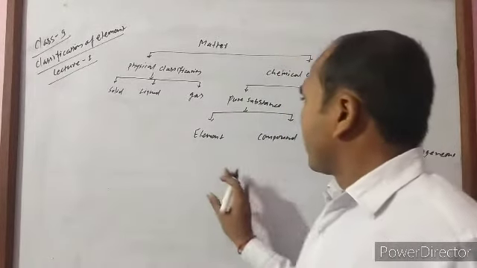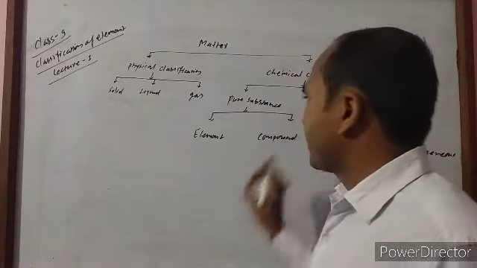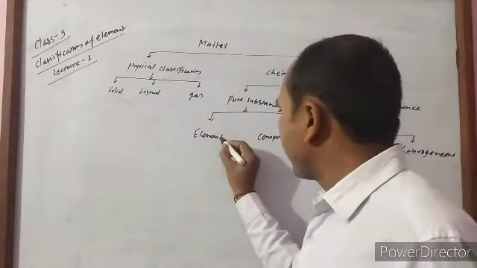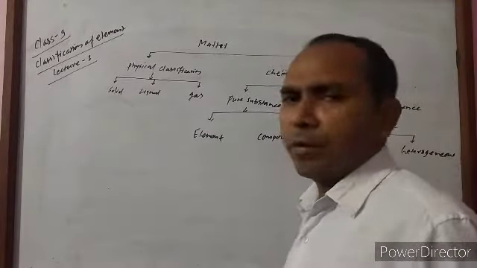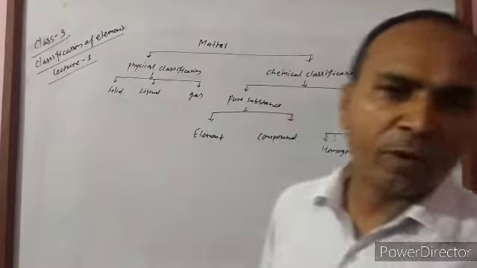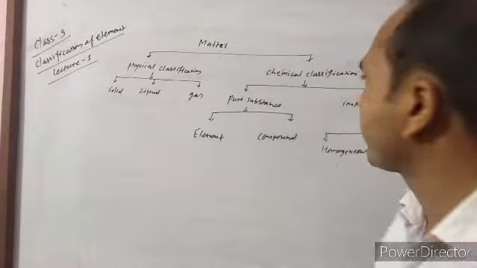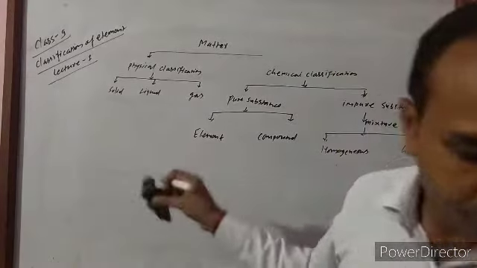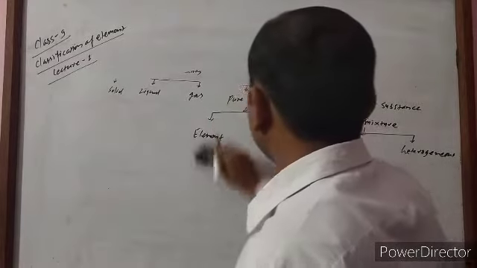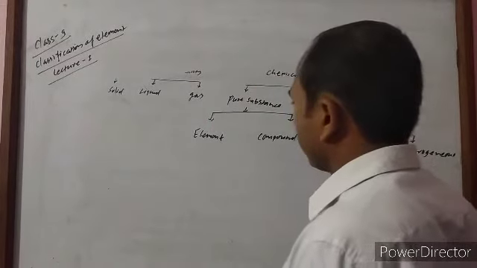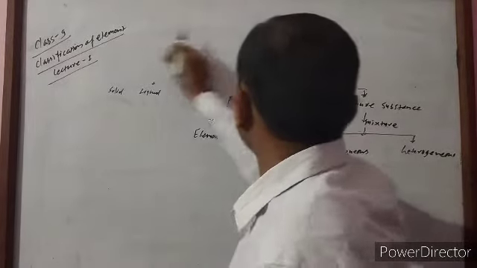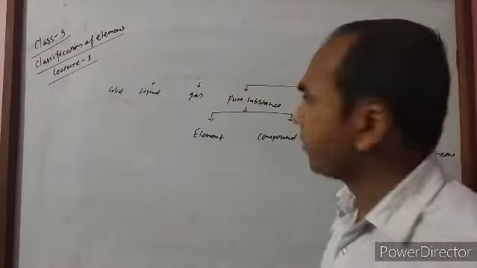First of all, about pure substance we have to know. An element is made up of tiny particles, the atoms, so I am going to discuss the atom first.